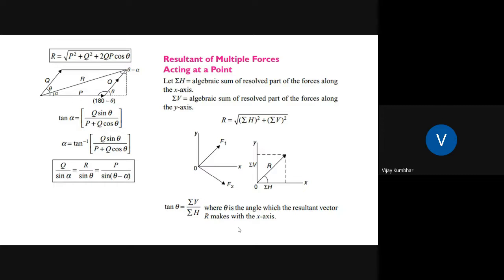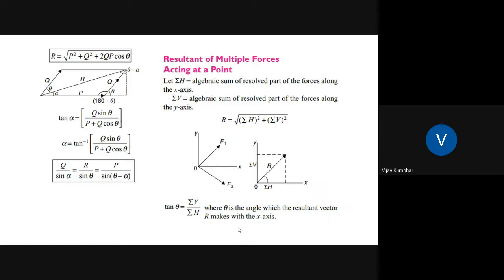Suppose this is a force system, and F1 and F2 are the forces. The resultant of these forces can be calculated as the square root of the summation of horizontal forces squared plus the summation of vertical forces squared. From this we can calculate the magnitude of the resultant force acting in this particular force system, and we have to find out the position at which this resultant force will act.